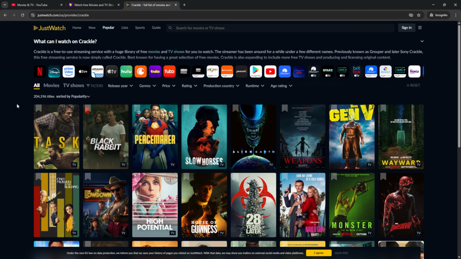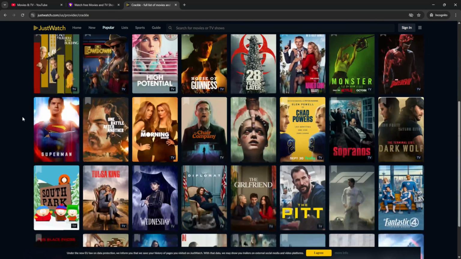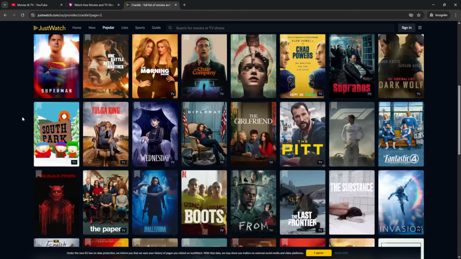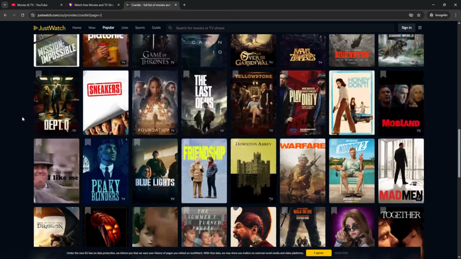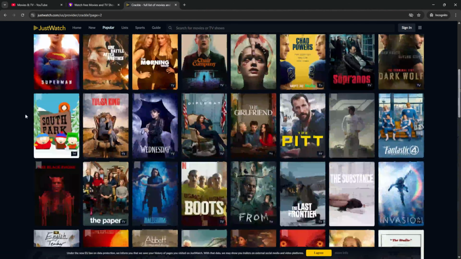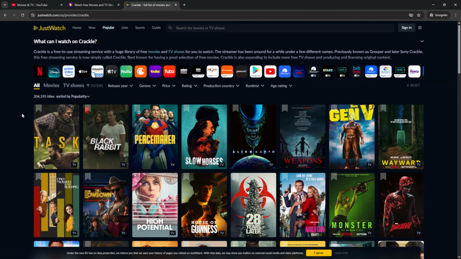Next on the list is a bit of an old one. It's come around quite a bit, but that is Crackle. This is actually via JustWatch.com, and the provider is Crackle. Now, again, this is a place where you can watch some movies and TV shows completely for free, but again, they are older movies. They're not going to be your most recent blockbusters, but there are some pretty good ones on here as well. So if you want to catch up on a few things, you can definitely do that with Crackle. But those are the three free websites that are completely legitimate and legal to use: YouTube, Tubi, and Crackle.